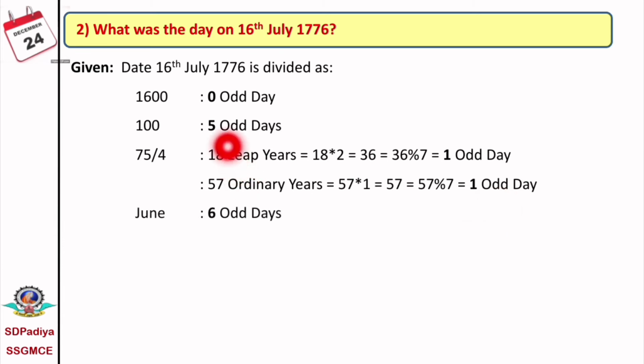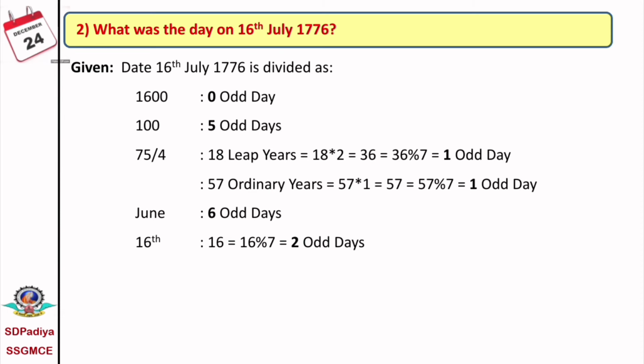The 16th July means the June month is completed. We can calculate the odd days up to June. We know the odd days for the 12 months. We have to remember these values, that is 0, 3, 3, 6, 1, 4, 6, 2, 5, 0, 3, 5. By remembering these values, we know the odd days for June. Then 16 mod 7 means 2 odd days. It is a division of this date, that is 16th July 1776.